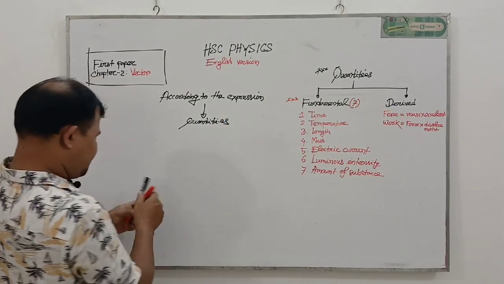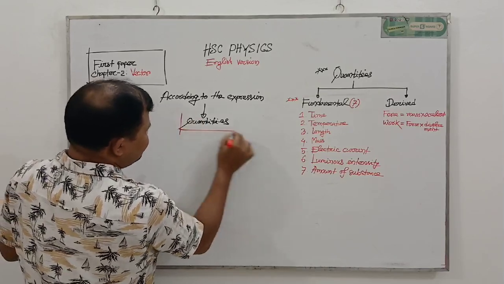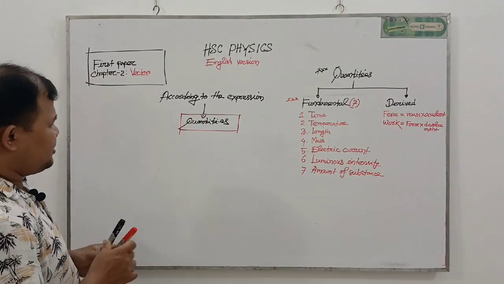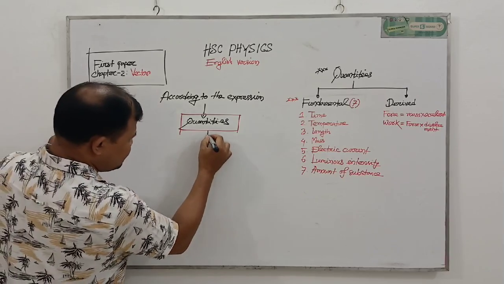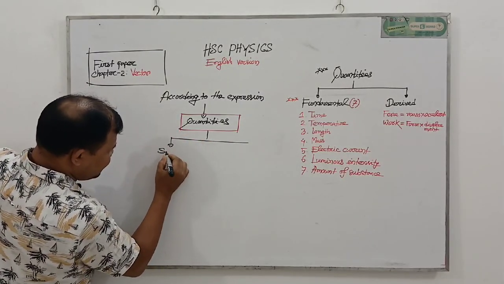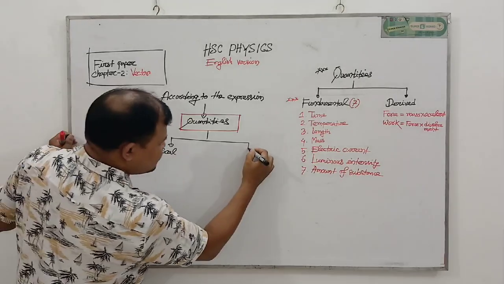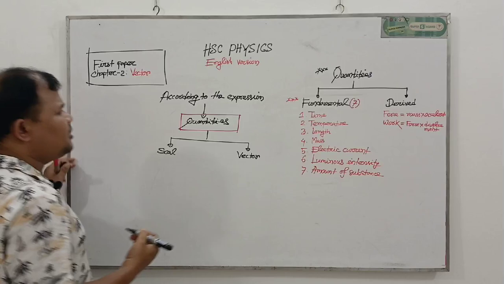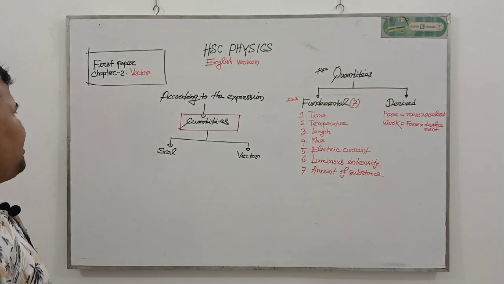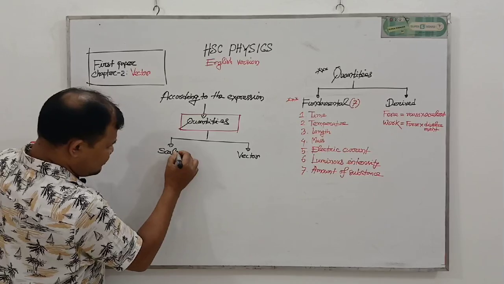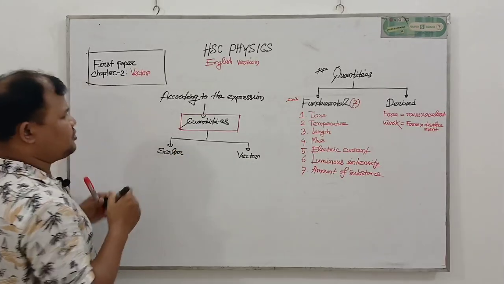My dear students, I think all of you clearly understand. According to the expression, quantities are of 2 types: one is scalar quantities, another is vector quantities.